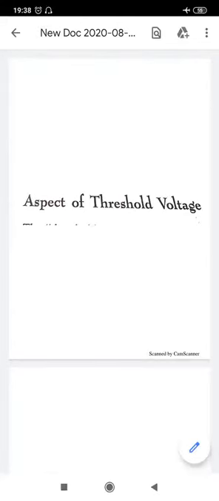Hello students, today I am delivering the lecture about the aspects of threshold voltage. So basically, the threshold voltage of a MOS device is the minimum voltage required for initiating the channel between the source and drain, via which we have the current between the drain and source. So it is the minimum voltage for establishing a channel between the source and drain.